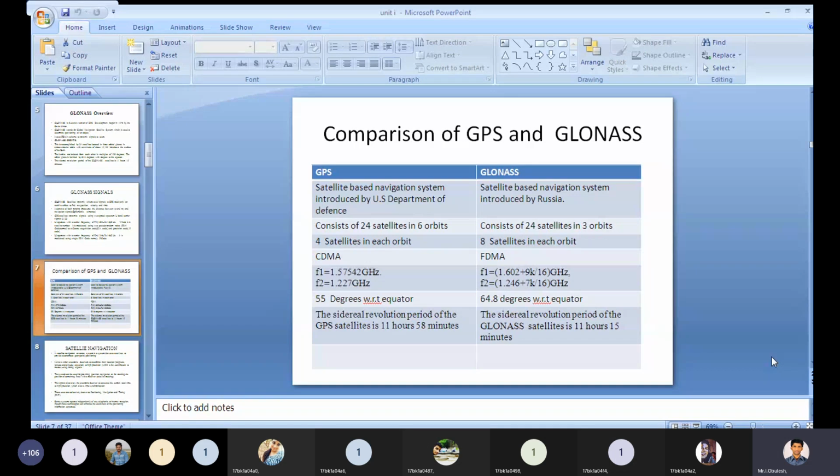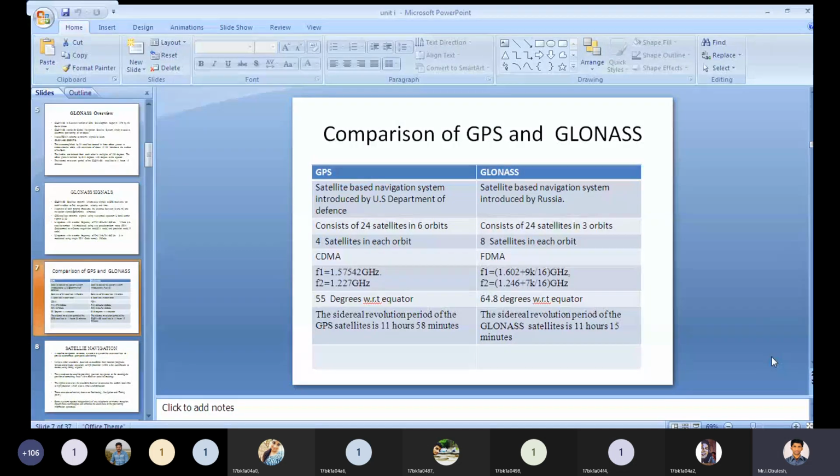But the GLONASS consists of 24 satellites only, in 3 orbits. So in the GPS we have 24 satellites in 6 orbits, but in the GLONASS we have 24 satellites in 3 orbits.